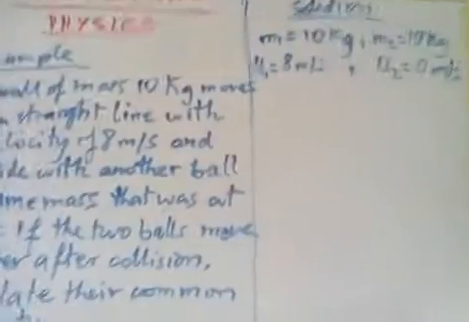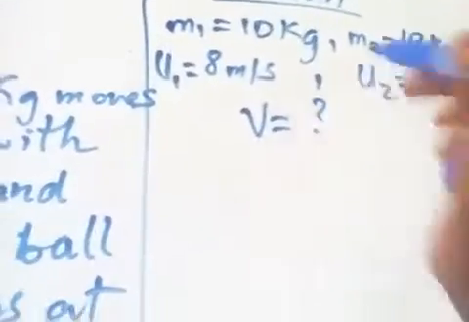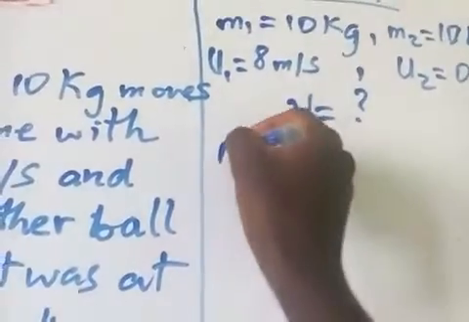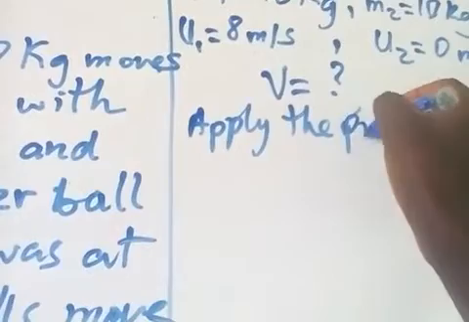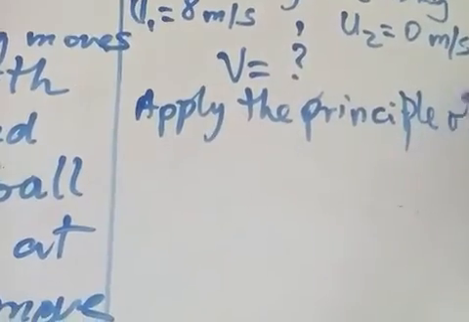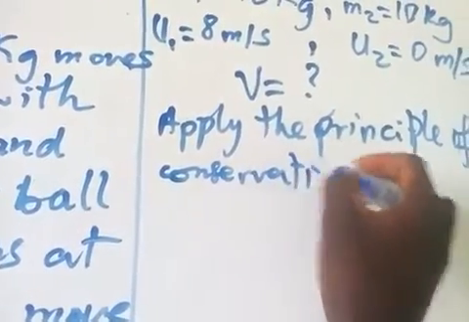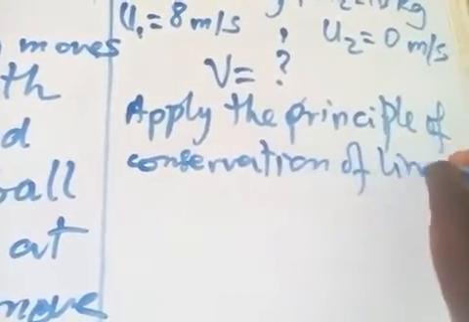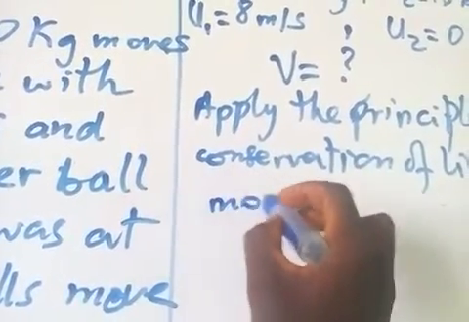Now they ask us to get the common velocity v of the two objects. So we're going to apply the principle of conservation of linear momentum.